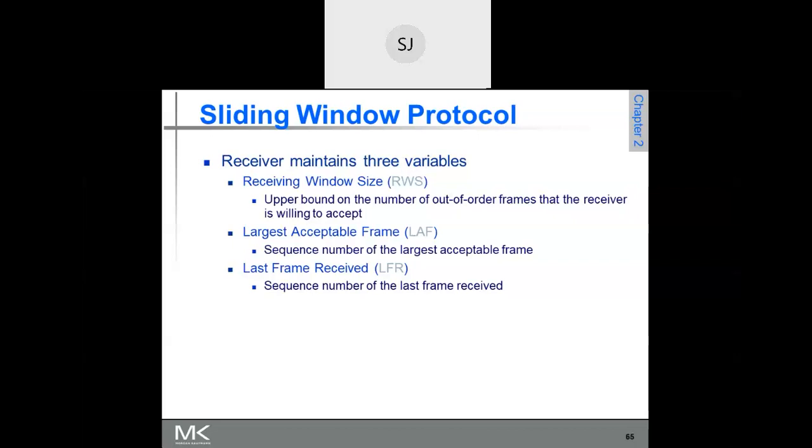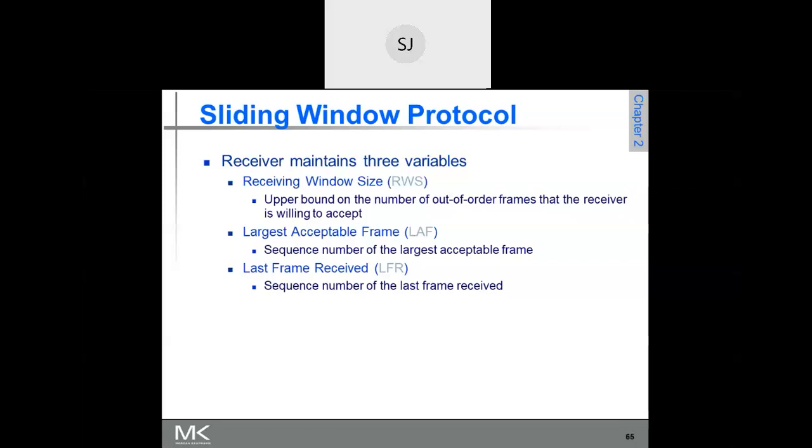That means the receiver's window also should be open on 11 to 17, is it not? In case the sender's window size is equal to the receiver's window size, what is the size of the sender's window in this example? 11 to 17 means 7.